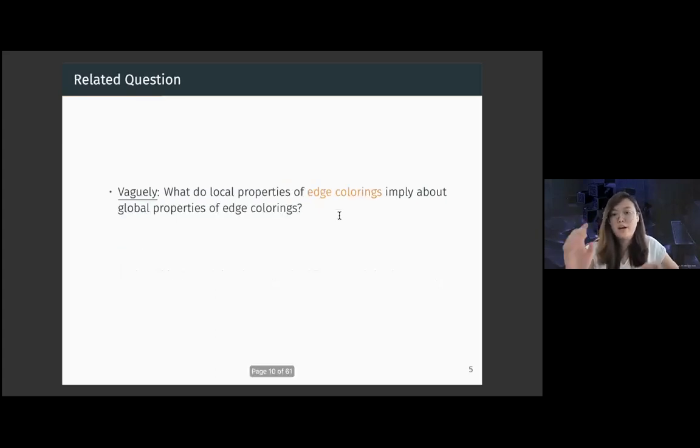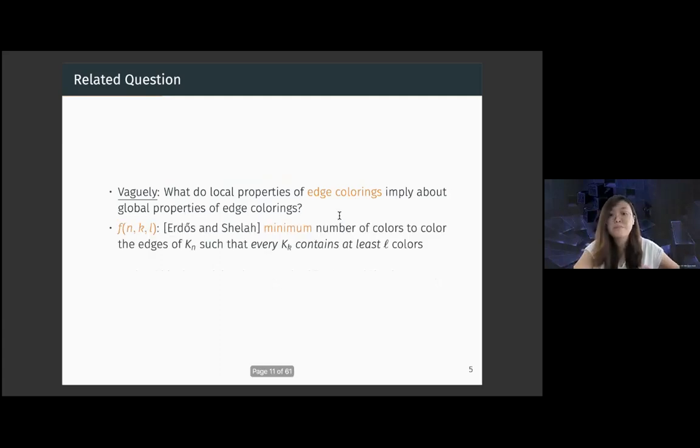And actually, I can throw out the phrase different sets with edge colorings, which is the first kind of this problem that's been studied. So the problem is what the local properties of edge colorings imply about global properties of edge colorings. And Erdős and Shelah first proposed this. They were looking at a quantity called f(n,k,l), which is the minimum number of colors needed to color the edges of a complete graph K_n, with the local property that every complete graph on k vertices contains at least l colors.